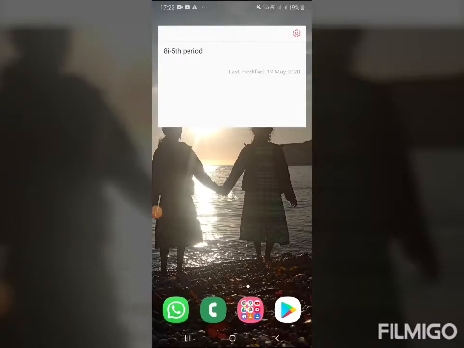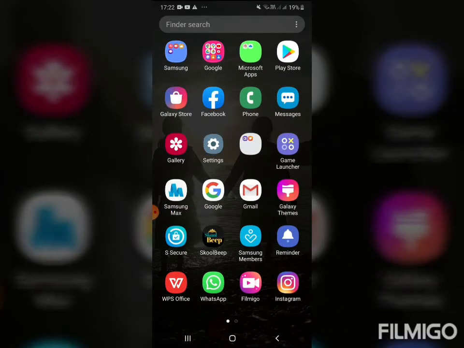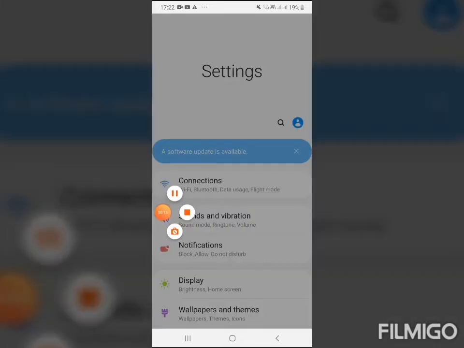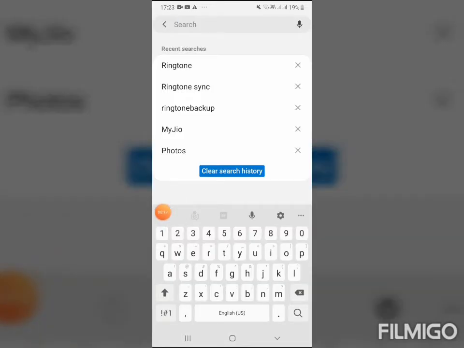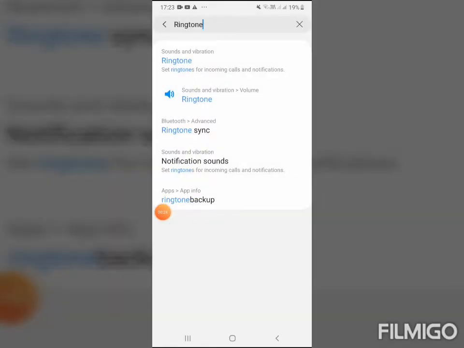So today I'm going to show you how to change the ringtone in Samsung M20. First you should go to settings, and you should type the ringtone. Okay, here is the ringtone.